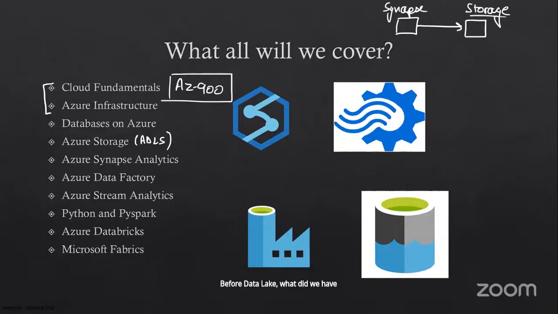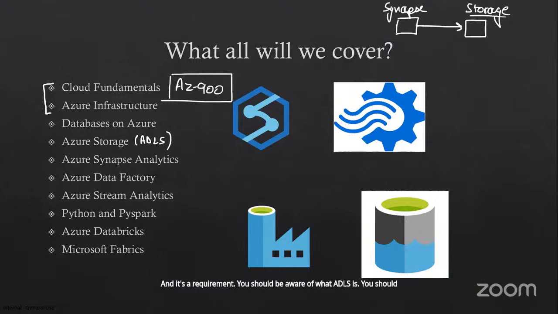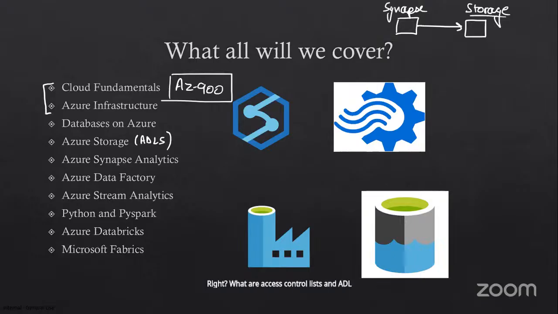The blob storage, the basic storage resource that is present in Azure, which is my blob storage. And then how do we move from a blob storage to ADLS, which is very important, right? People ask, and it's a requirement. You should be aware of what ADLS is. You should be able to understand what it offers, right? What are access control lists in ADLS, right? What is the directory structure? What is POSIX compliance that is present there? So all of this we will try and understand in the class itself.